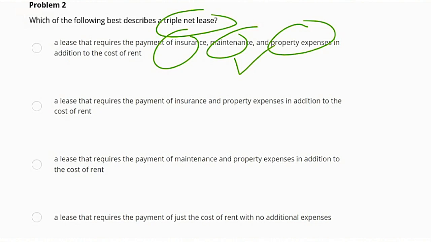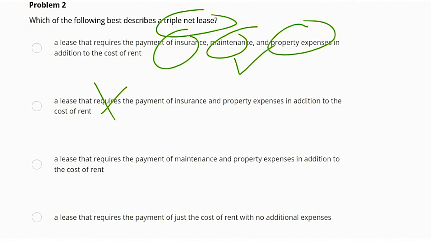Let's look at the second answer choice. It is a lease that requires the payment of insurance and property expenses in addition to the cost of rent. This particular answer choice is incorrect because it is missing one aspect of the triple net lease that will be paid, which is maintenance. So this one would be incorrect. The next one is a lease that requires the payment of maintenance and property expenses in addition to the cost of rent.